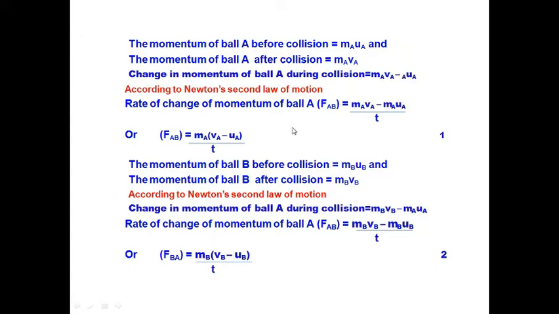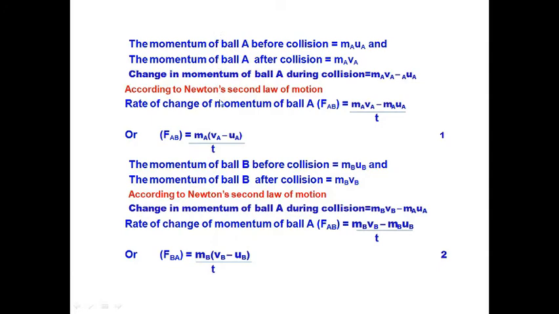Now, according to Newton's second law of motion, force is equal to the rate of change of momentum. So the force of ball A on ball B, that is FAB, is equal to (ma va minus ma ua) divided by time. Or we can take out m as common and write it in this way: FAB is equal to ma within brackets (va minus ua) upon t.